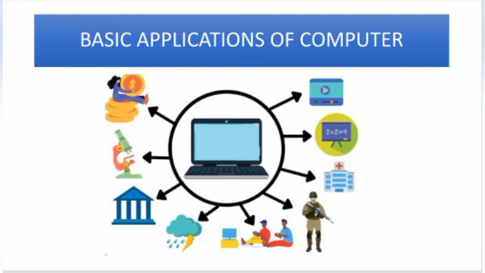Next one is the industry. Computers are widely used in both small and big industries for monitoring operations such as production and inventory tracking. They also help to find defects in a job or product very easily. Some industries are using computerized processes for manufacturing to ensure high quality products.